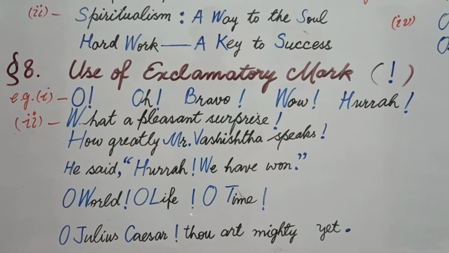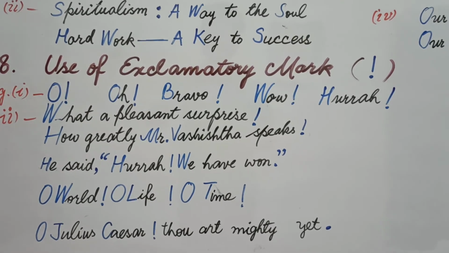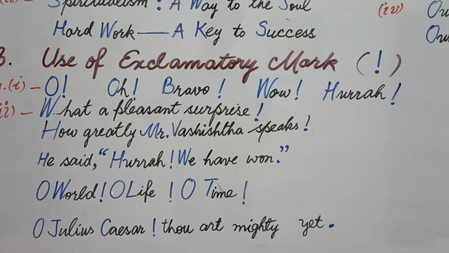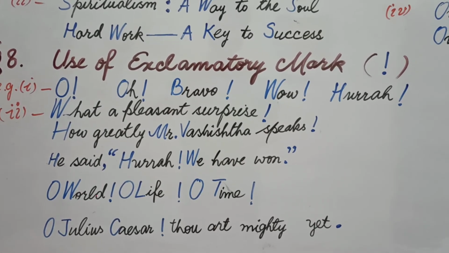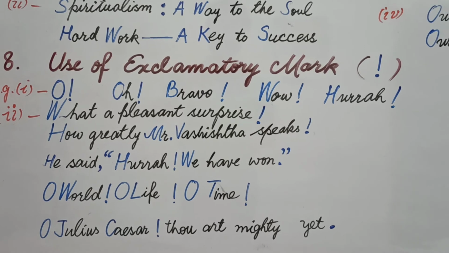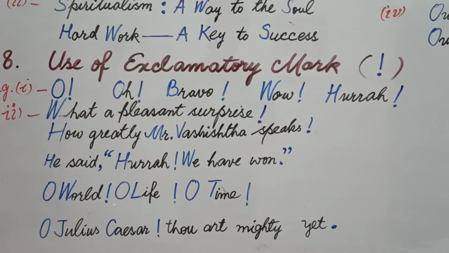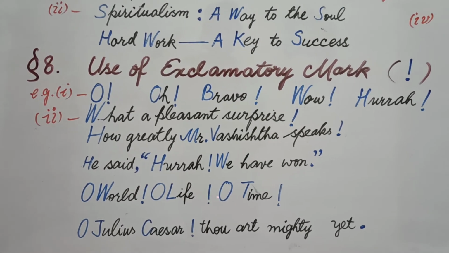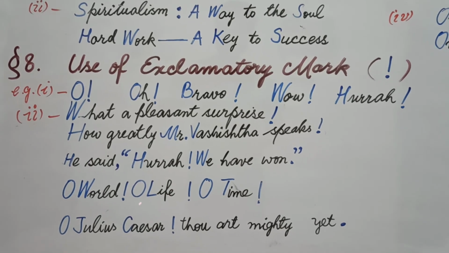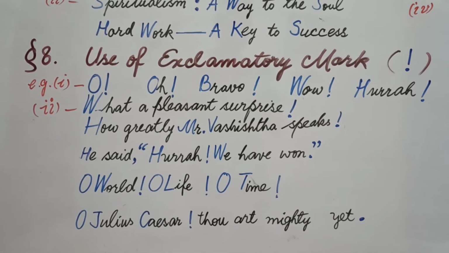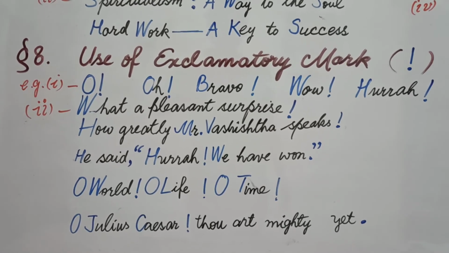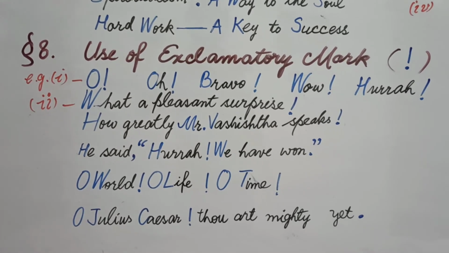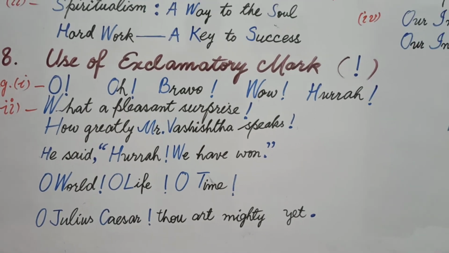O world, O life, O time. Students, this is the third type of capital letter system and sign of exclamation, because this is a title. O, W capital, world; O, L capital, life; O, T capital, time, and this sign of exclamation is put three times. This is the way to use a mark of exclamation in the title of a poem written by P.B. Shelley. Now students, let's see.